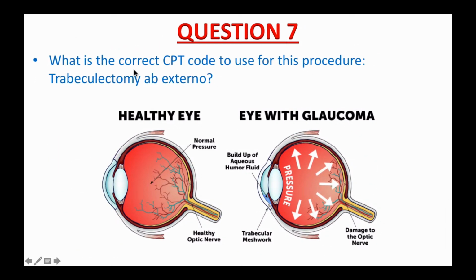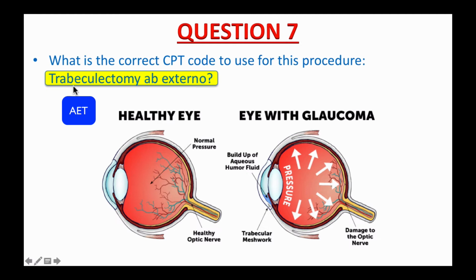Question number 7. What is the correct CPT code to use for this procedure? Trabeculectomy ab externo. This is a healthy eye with normal pressure. And this is the eye with glaucoma. Pressure builds up inside the eye. As a result, the pressure will damage the optic nerve connecting the eye to the brain, resulting in sight loss.